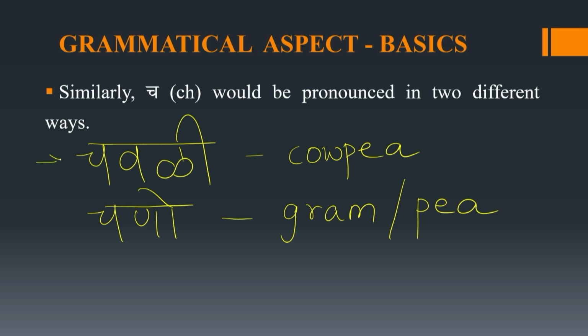So the pronunciation here of ch is different from ch. Chauri, chano, and not chauri, chano. This should be chauri and chano.